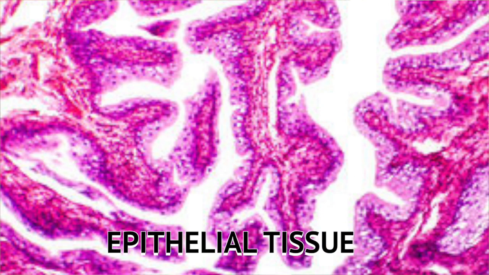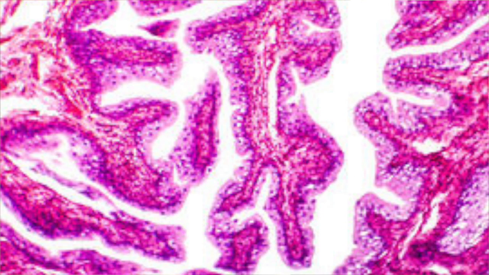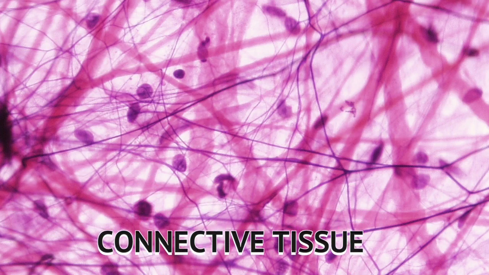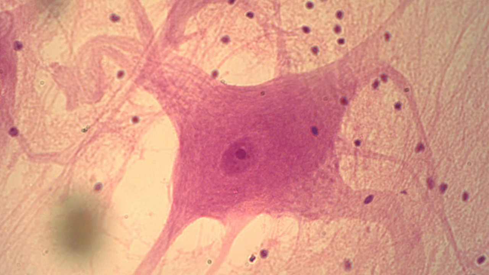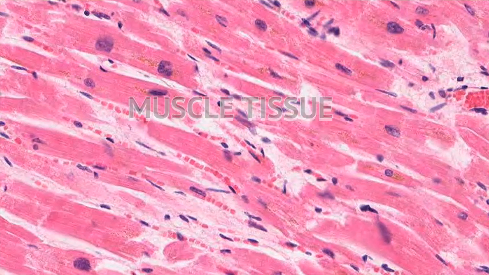Epithelial tissue lines the surface of the body, interior and exterior, to protect the other organs and tissues and absorb some nutrients. Connective tissue provides support to the body and connects parts together. It also creates collagen. Nervous tissue carries nerve impulses, such as neurons, around the body. Muscle tissue is in charge of movement, so some that you can control and others that you cannot. There's a lot of tissue in the body, but they all play important parts.